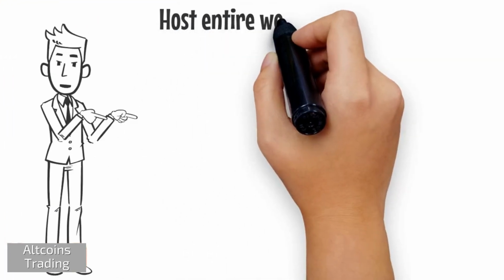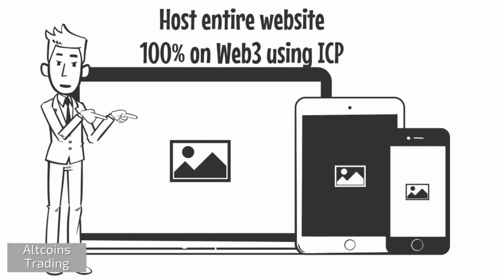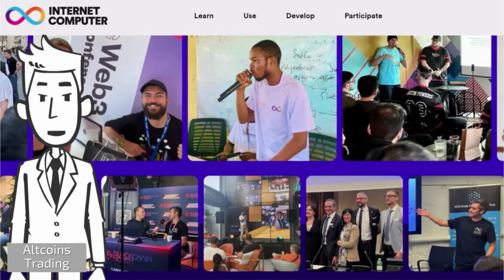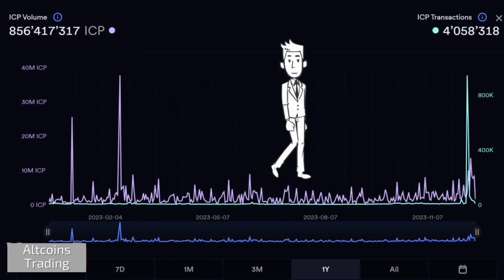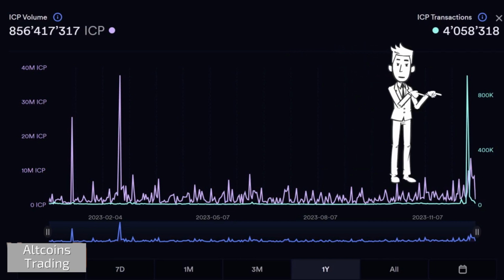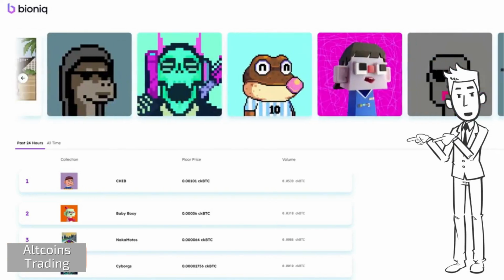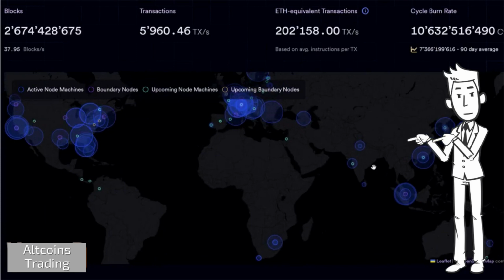It costs $1 to host a 214 megabyte website on the ICP chain. Also, nowadays people want everything on chain, and so this is the perfect solution. All of this is possible due to the team of more than 200 voluntary developers of ICP. There is a huge surge in ICP transactions, as can be seen here. This is mostly due to Bionic.io, as this website uses transactions of ICP and the Web3 hosting from the ICP chain. Bionic enables trading of Bitcoin ordinal NFTs. ICP, that is Internet Computer, has its nodes worldwide to act as a CDN for fast loading of websites.